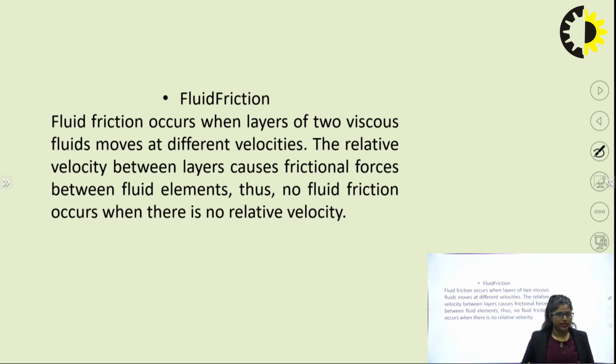If you are a second year student, you have heard about fluid mechanics. We deal with fluid friction in fluid mechanics, where you know it by the name viscosity. That is fluid friction.